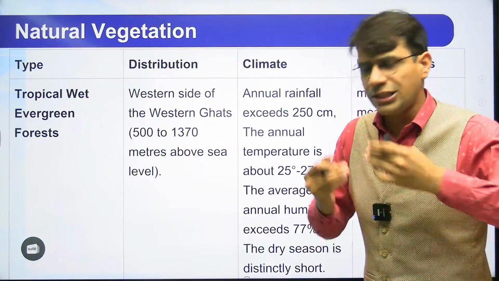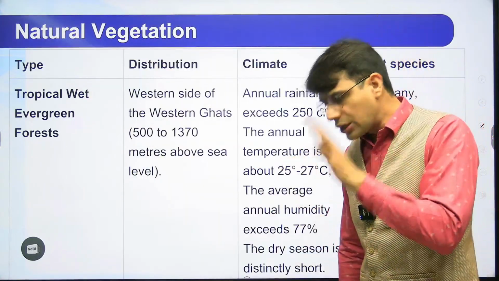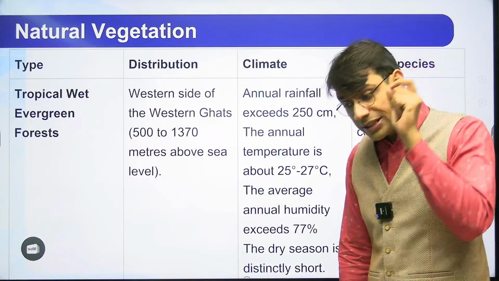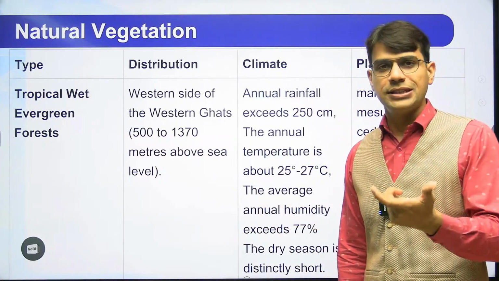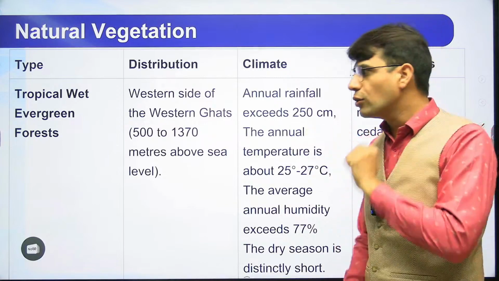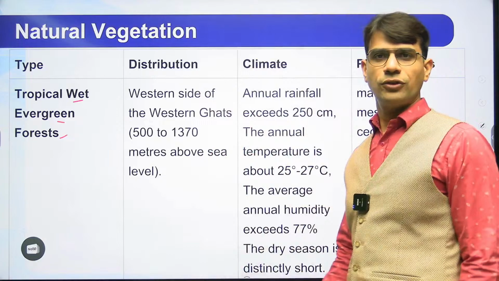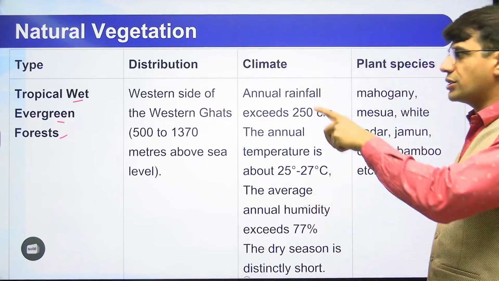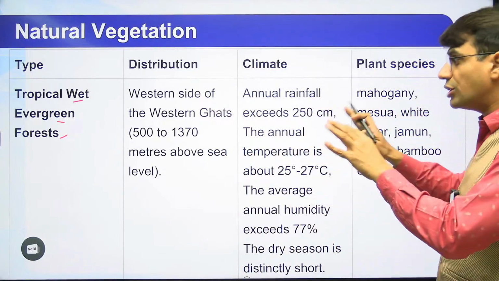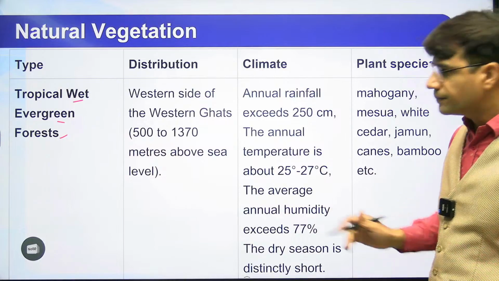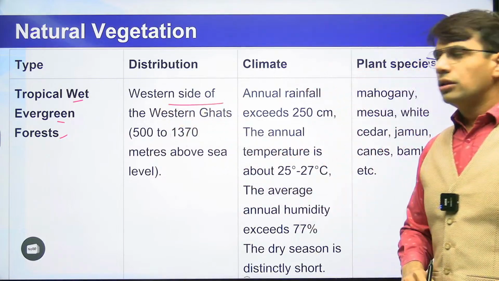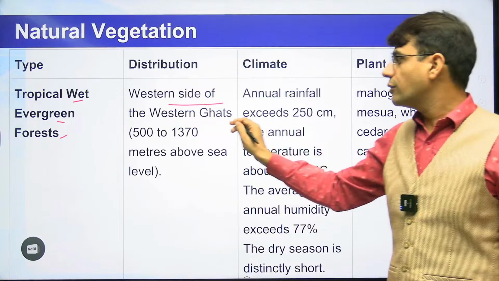Now let's discuss each of them one by one. We will be talking about each of the vegetation. We will be discussing each of the vegetation species, कि कौन से species particularly देखने को मिल जाएंगे. So first of all, you have the tropical wet evergreen forest. When it comes to the tropical wet evergreen, it will be on the western side of the Western Ghat.